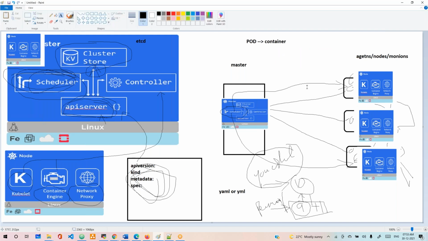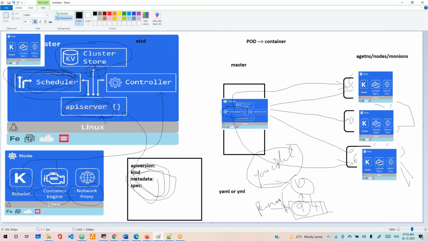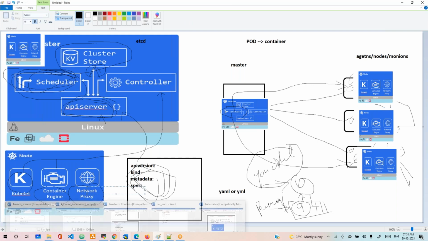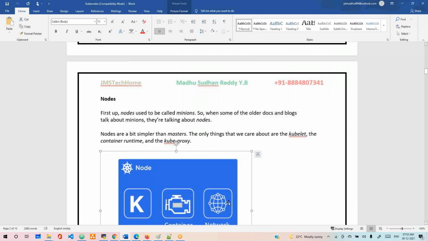Clear? Everything is a part. We'll see that. Understand these three components: kubelet, container engine, and network proxy. What exactly will they do? Let's see that again diagrammatically.